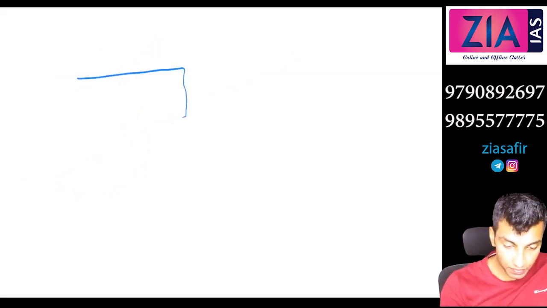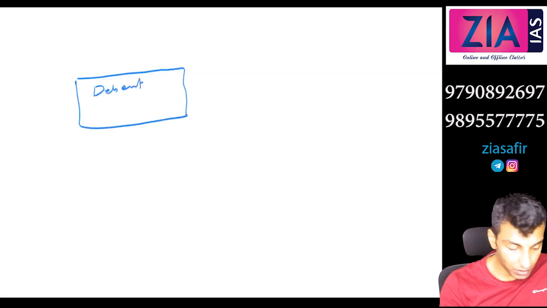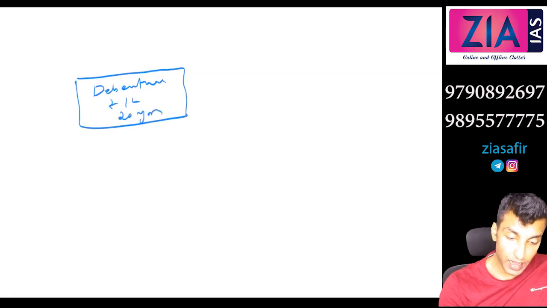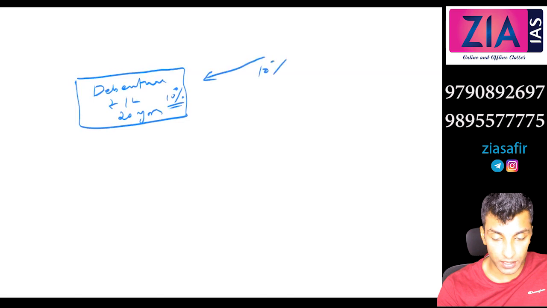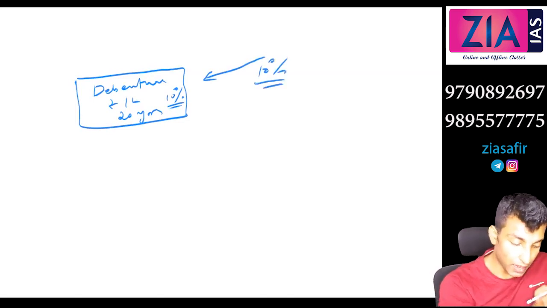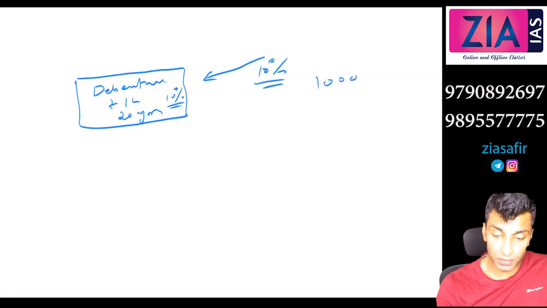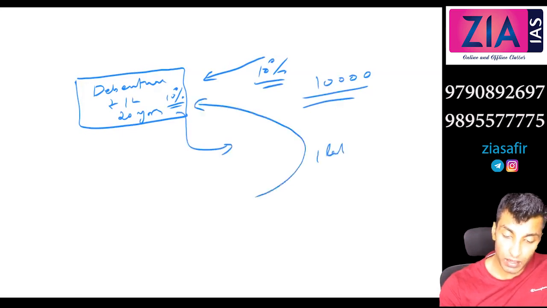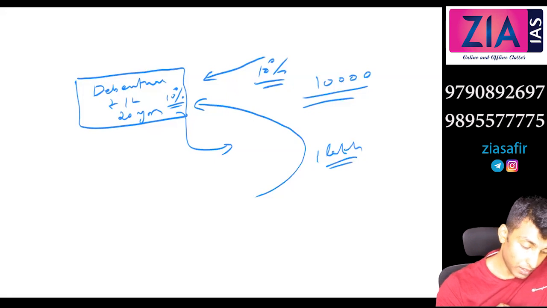For example, a debenture issued, let's say 1 lakh. The company wants to raise money, so it issues a debenture, long term, let's say 20 years, and 10% interest. It will be written here. If you are holding this debenture, you are supposed to get 10% interest from the company. Every year 10% has to be paid by the company. That means 10,000 will be paid by the company. And after 20 years, the company will pay back the entire amount, 1 lakh.